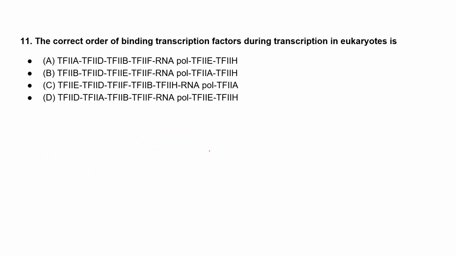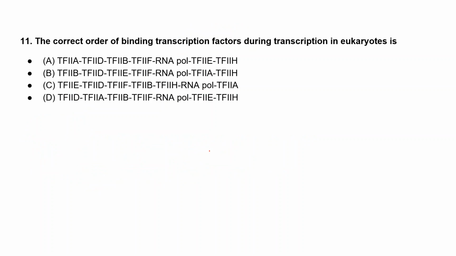Moving to the next question: the correct order of binding of transcription factors during transcription in eukaryotes is. Option A is A, then D, then B, then F, then RNA polymerase, and then E and H. Option B is first B, then D, and E, then F, then RNA polymerase, and after that A and H. Option C is E, D, F, B, then H, RNA polymerase, and at last transcription factor A will bind.